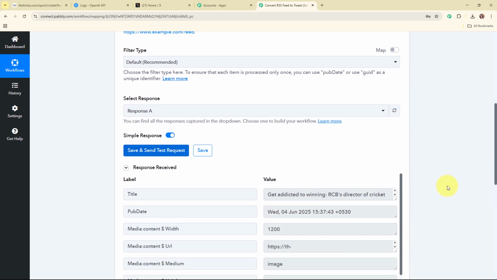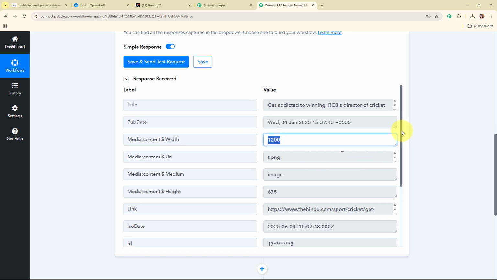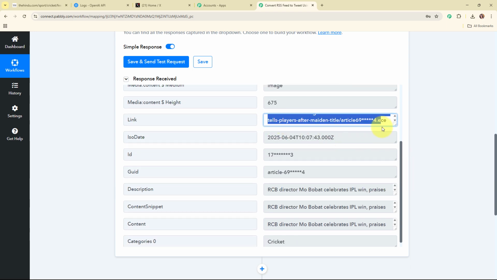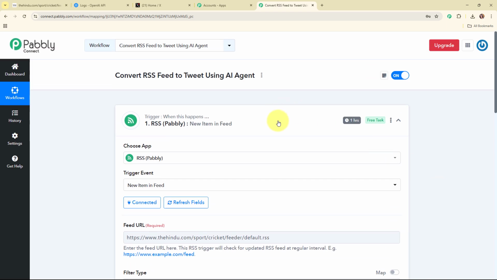And here you can see we have received a successful response where we have received the title of the news. Moving forward, here you can see the published date. Here you can see the media content width. Here you can see some other details as well, such as the URL. Here you can see the link to the article and the description of the article as well. So with this, we have successfully set up a trigger.